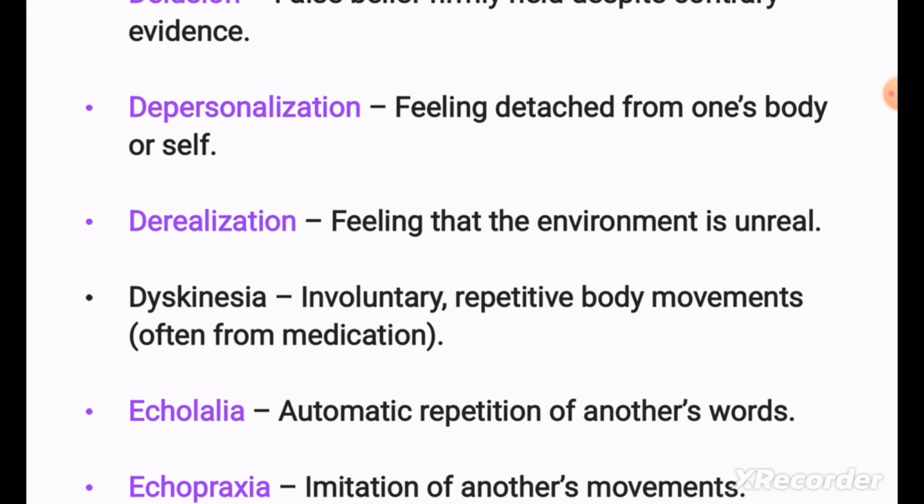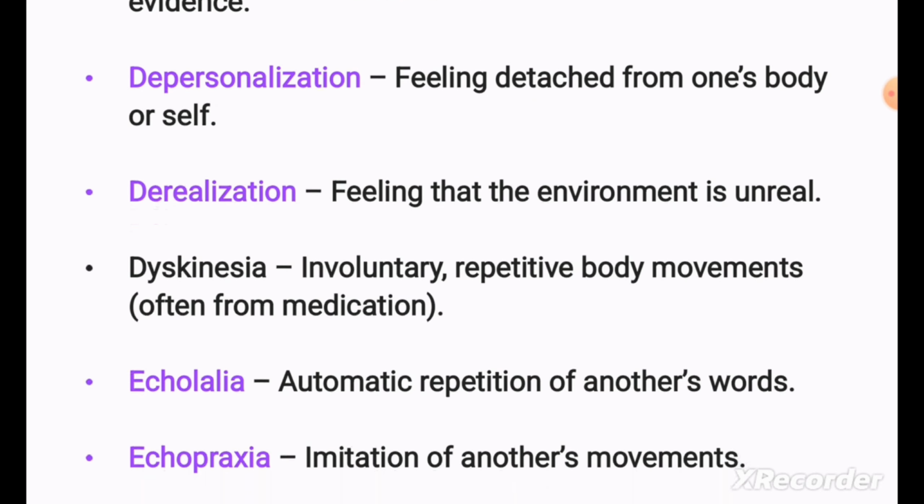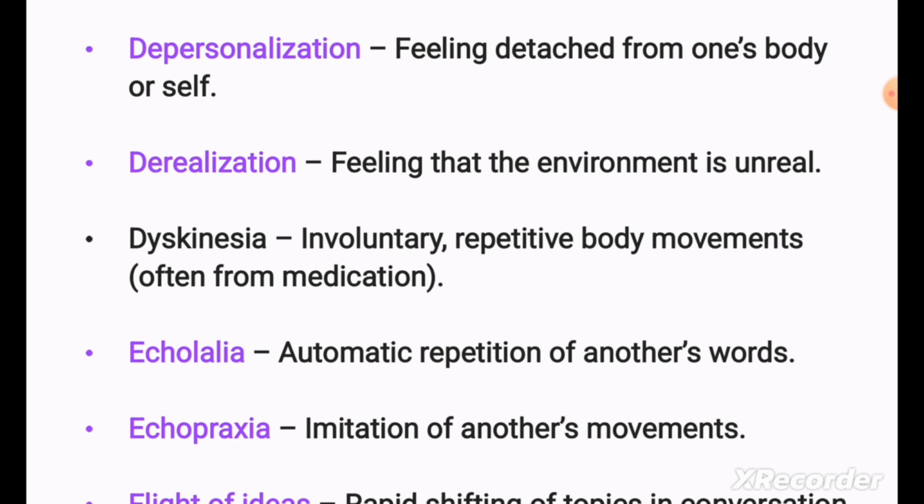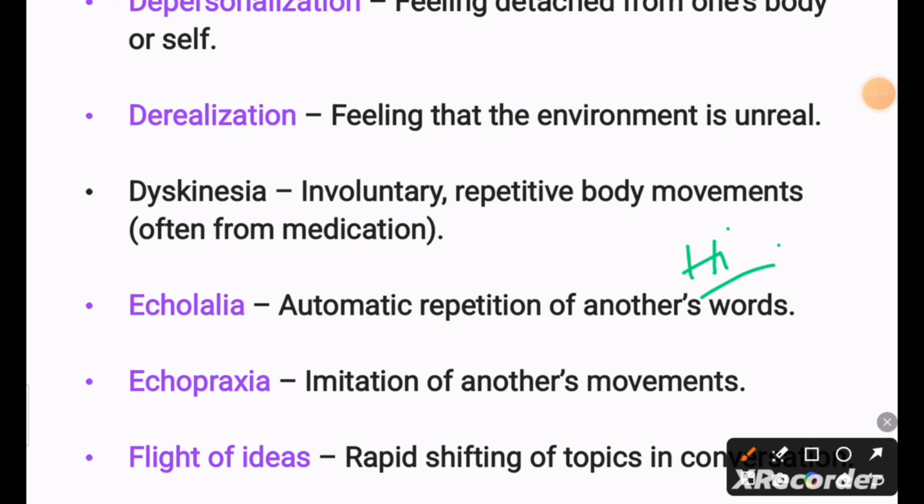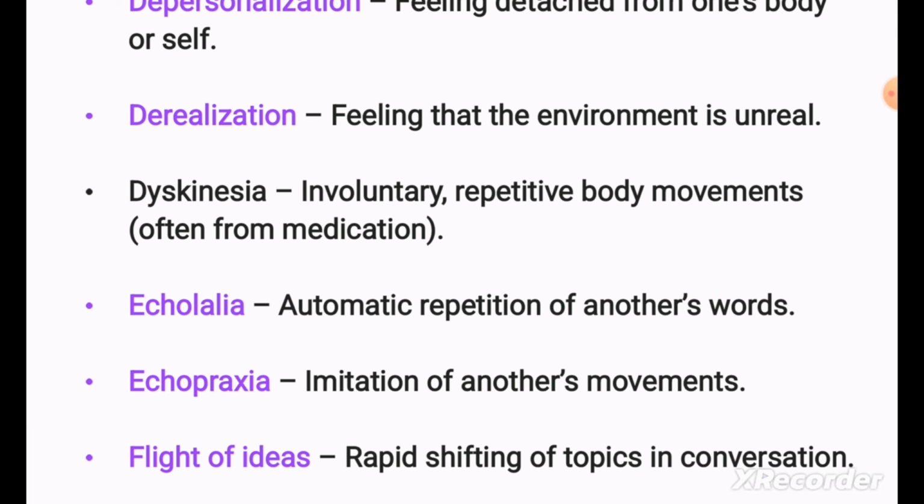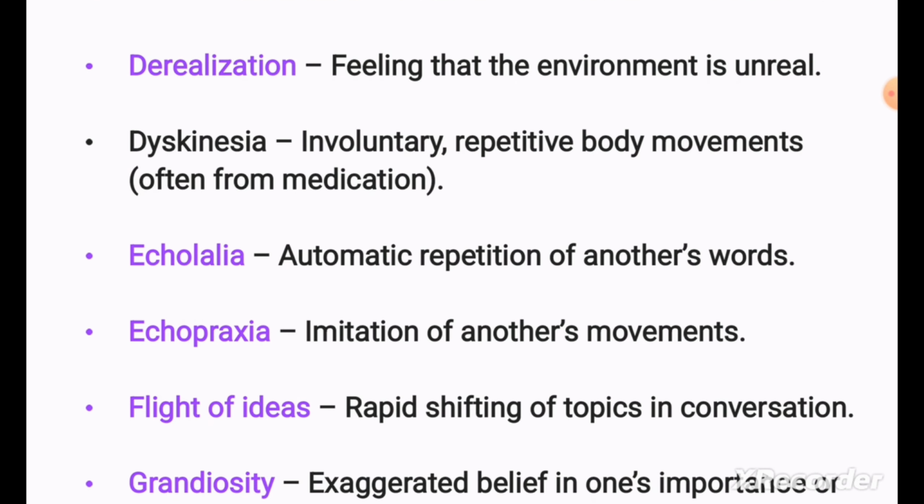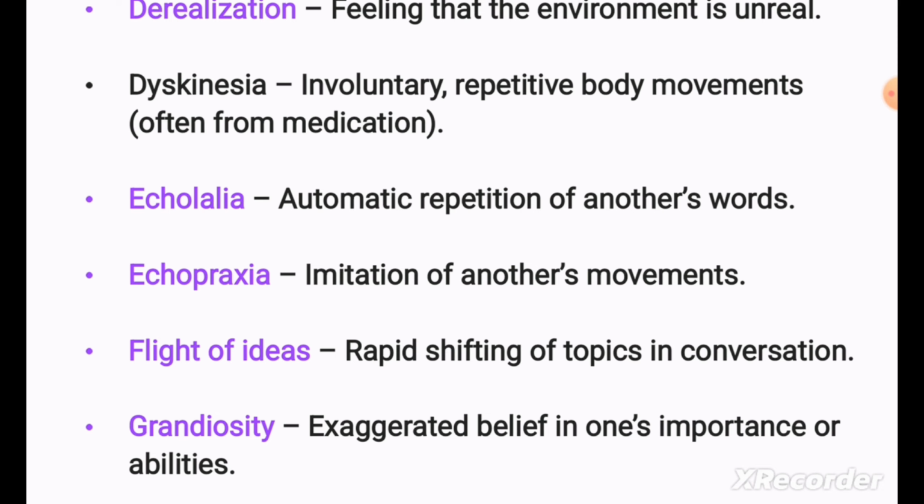Dyskinesia means involuntary repetitive body movements, often from medications. Echolalia, automatic repetition of another's words. Like if you say hi, they will also say hi, hi, hi, and repeatedly say it. Echopraxia means imitation of another's movements. If you move your hands and say hi, they will also move their hands and say hi, and repetitively do the same things, which is known as echopraxia.